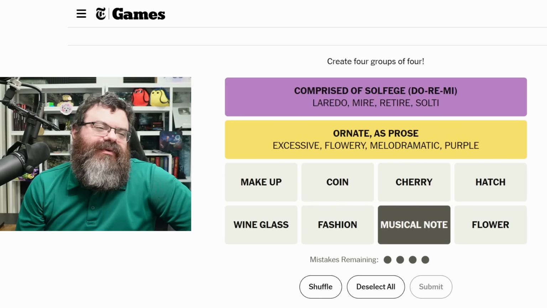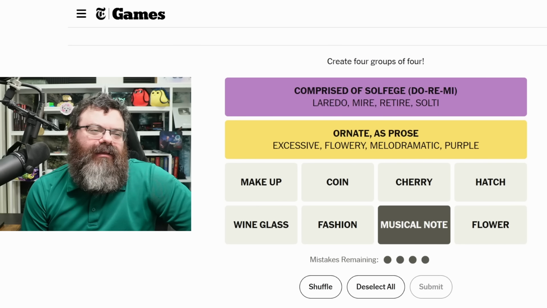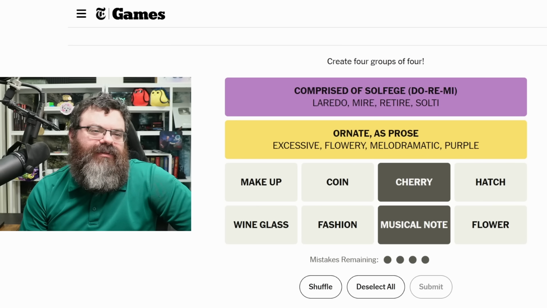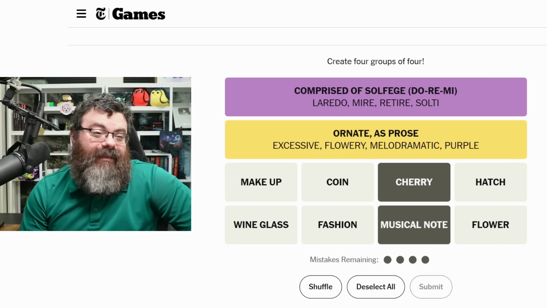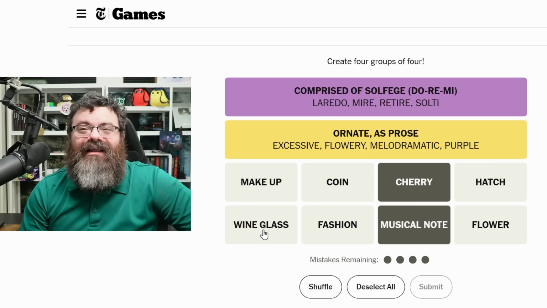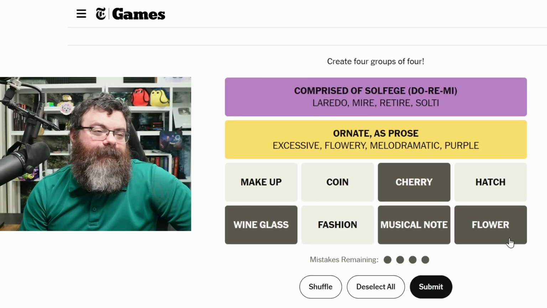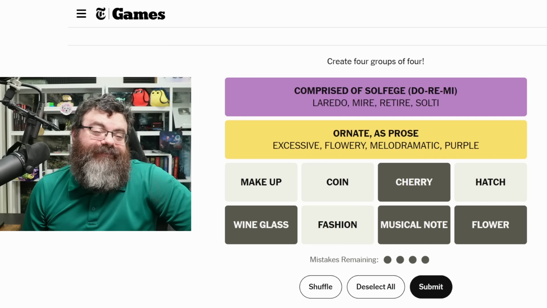What's musical note doing? I think these are similarly shaped. A musical note and a cherry are similarly shaped. What else would be shaped like that? A wine glass, not really. But wine glasses do have a distinct shape to them, so do flowers. There might be something distinct about the shapes of a wine glass, cherry, musical note, and flower. That would leave makeup, coin, fashion, and hatch.